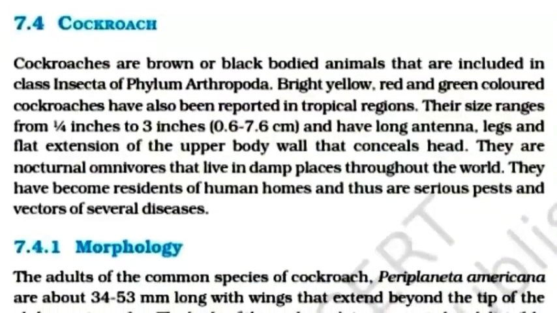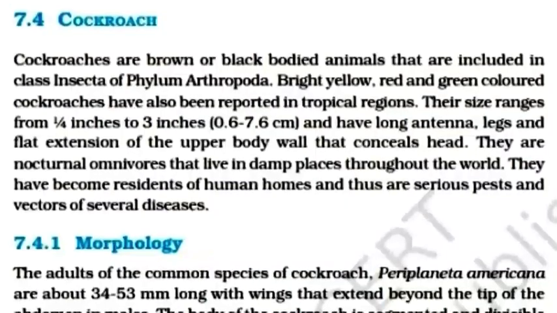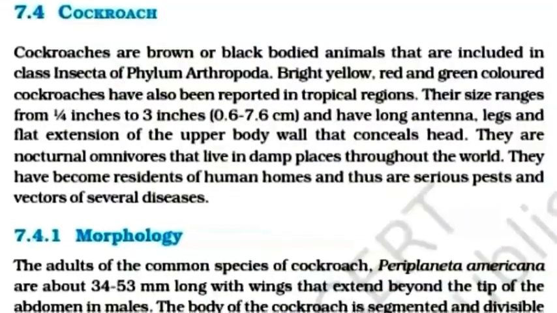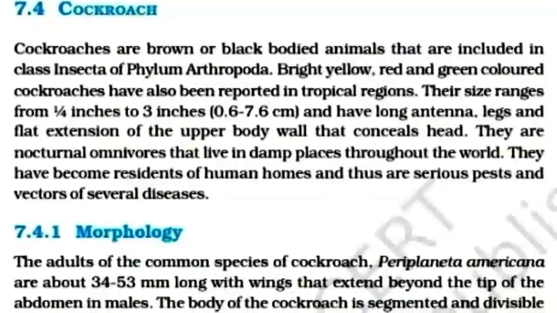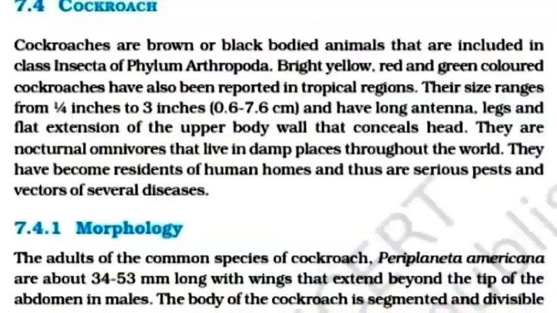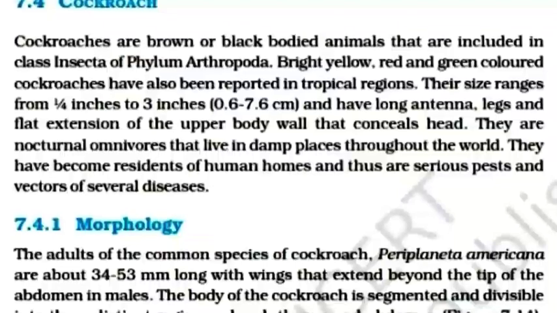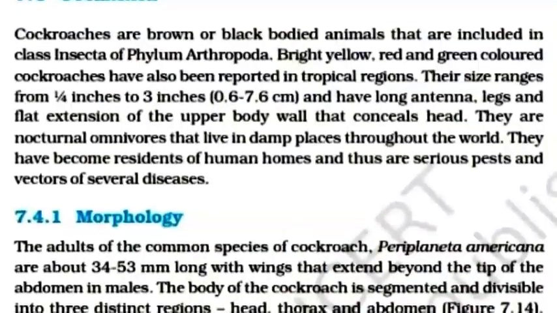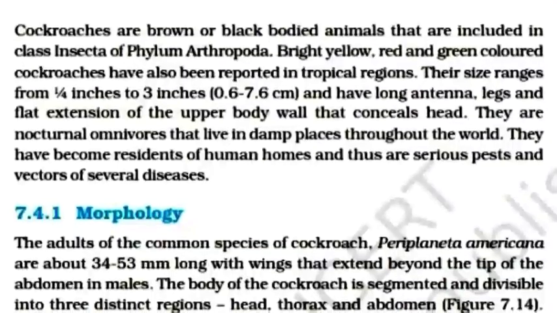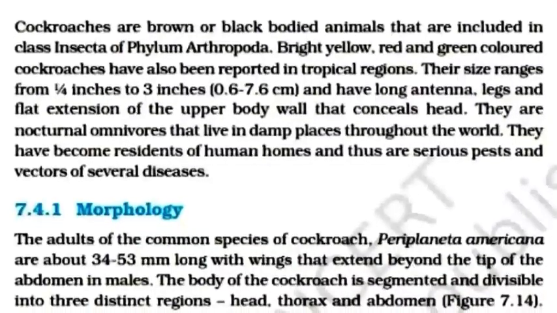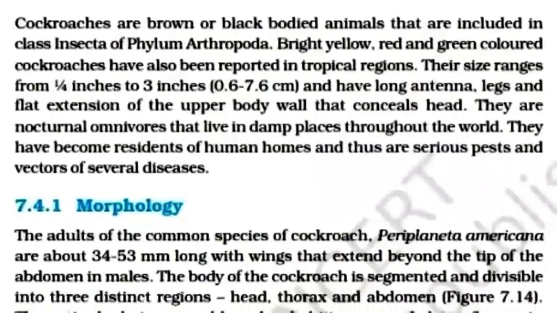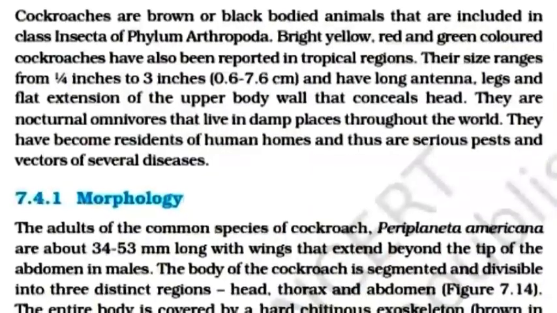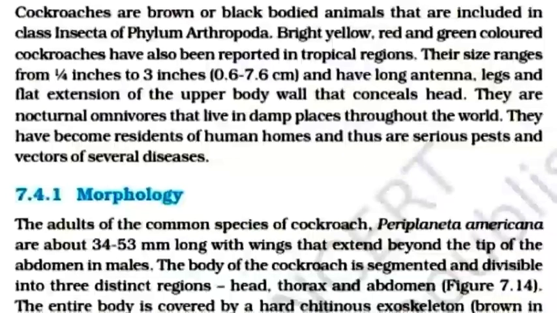Morphology. The adults of the common species of cockroach, Periplaneta americana, are about 34 to 53 millimeters long with wings that extend beyond the tips of the abdomen. The body of the cockroach is segmented and divisible into 3 distinct regions: head, thorax and abdomen.